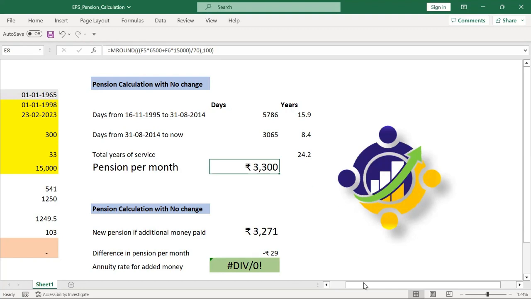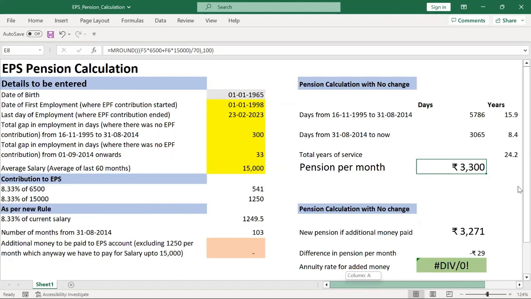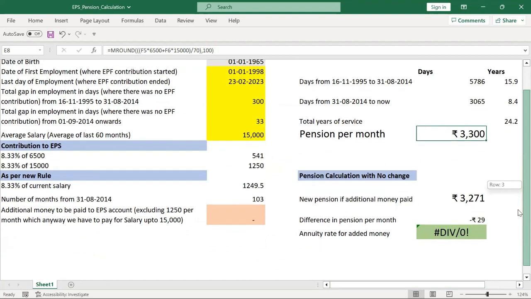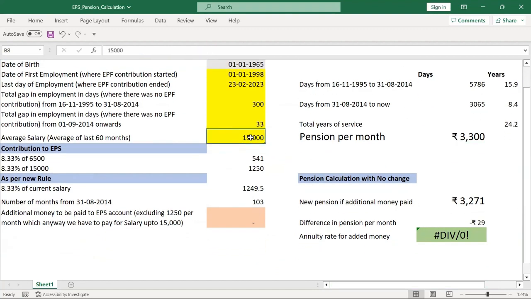Yes. Okay. Now what the new rule is telling me is that this 15,000 I need not block; my pensionable salary can be 50,000 rupees. So what happens if my pensionable salary is 50,000 rupees? How does the contribution to EPS happen now? Earlier, 8.33% of 6,500 is 541, and 8.33% of 15,000 is 1,250. That was my contribution.